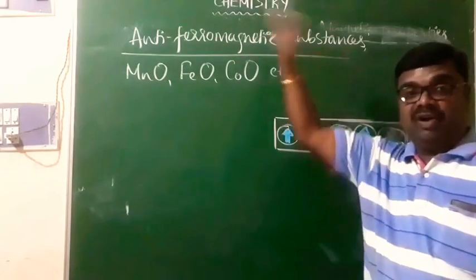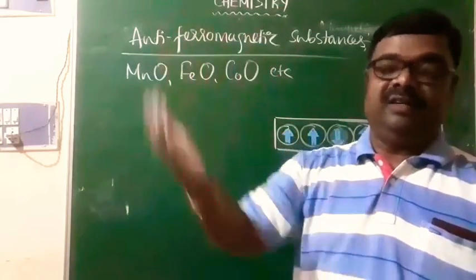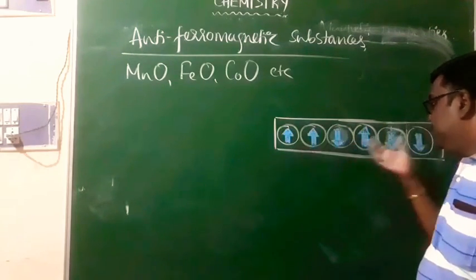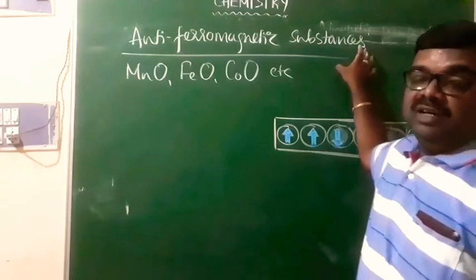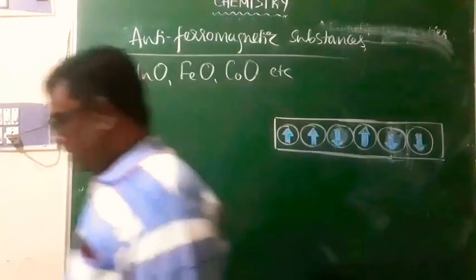Because in the case of ferromagnetic substances, all the domains will be oriented in the same direction, whereas in the case of antiferromagnetic substances, the domains will be in opposite direction, and therefore they are not attracted by the magnetic field, and that is what we call antiferromagnetic substances.